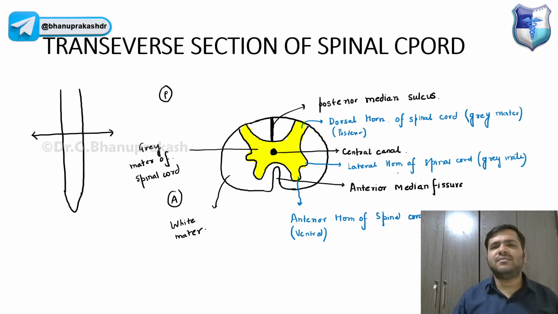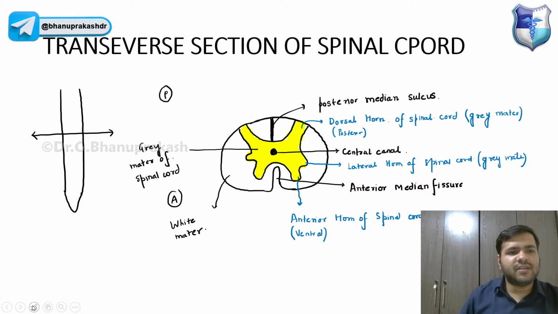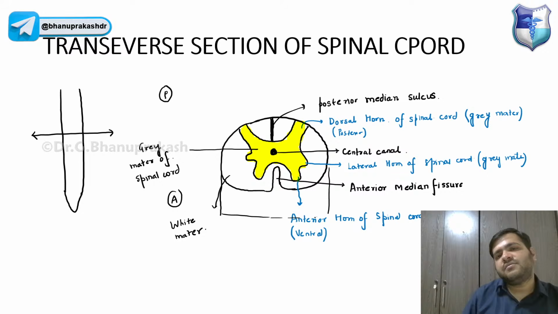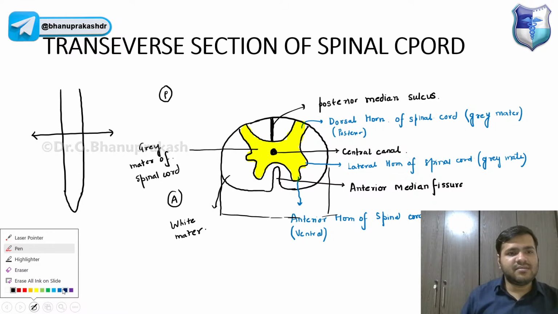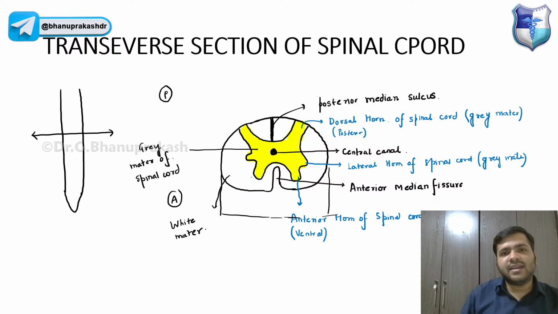I will be coming to where these things are. I hope you can very well see over here that this is a simple transverse section of the spinal cord. And outside this gray matter, guys, you can see an area over here, right? This green color which I'm highlighting is the white matter. These are the white matter columns, or we call them funiculus.